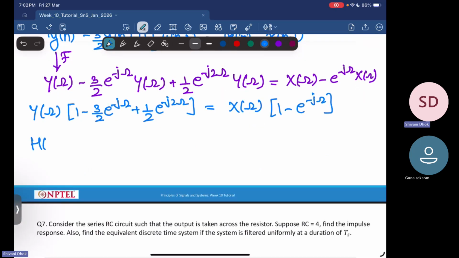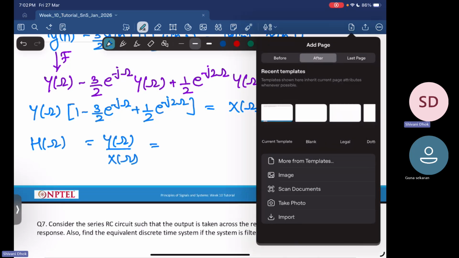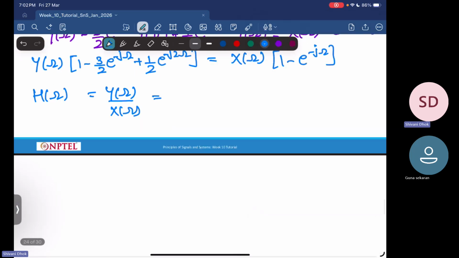So your h of omega will be equal to y of omega by x of omega. So this thing will be equal to 1 minus e power minus j omega upon 1 minus 3 by 2 into e power minus j omega plus 1 by 2 into e power minus j2 omega.